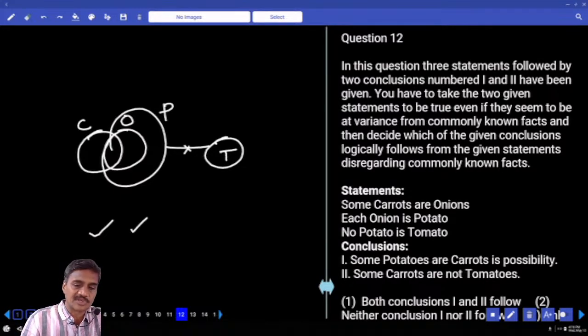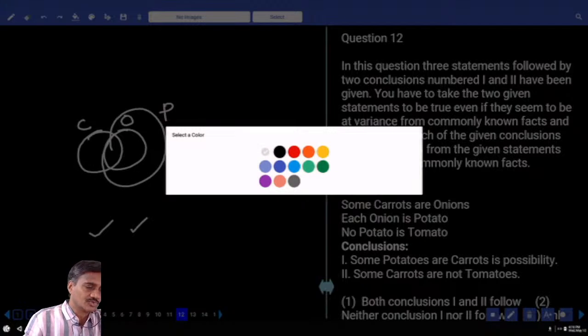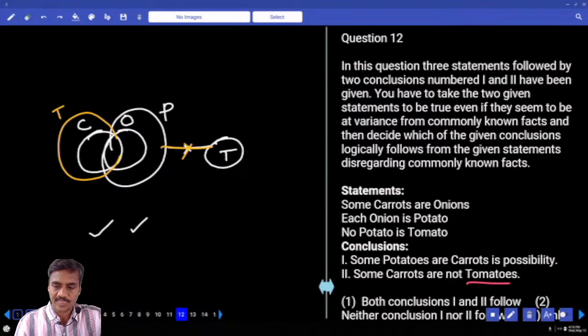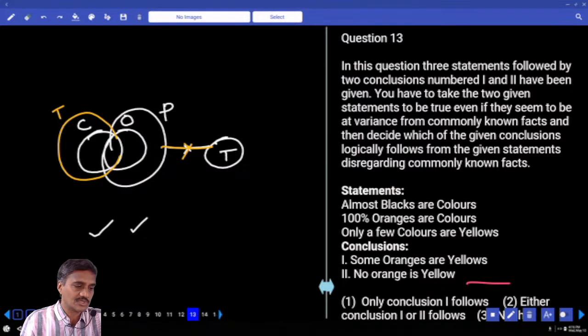Now as of now, some carrots are not tomatoes is true. To make this false, we need to prove all carrots are tomatoes. Is it possible to write like this? All carrots are tomatoes is not possible, because no tomato is a potato. So what is your answer? Both 1 and 2. Choice 1, question number 12.